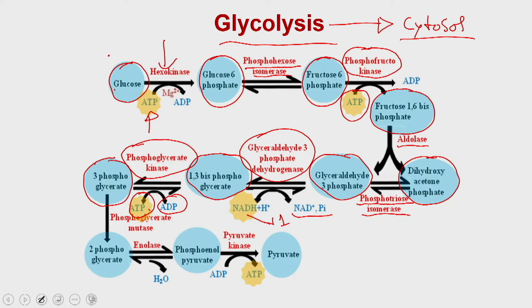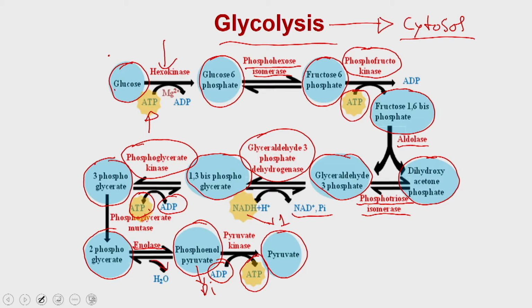This is actually just a change in position of the phosphate within the molecule, and then from this molecule you generate phosphoenol pyruvate. This is a dehydration reaction where you have a loss of water, and the enzyme name is enolase. Then phosphoenol pyruvate is converted into pyruvate, which means again you lose another phosphate molecule, and this phosphate is received by ADP to generate ATP. So, now if you see very carefully, you have multiple places.